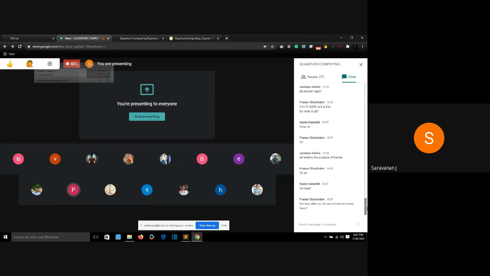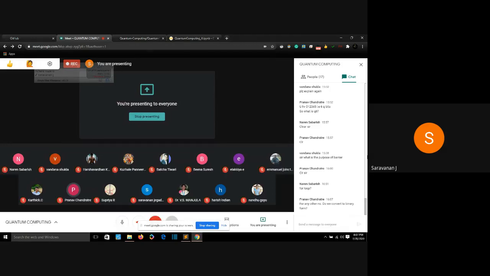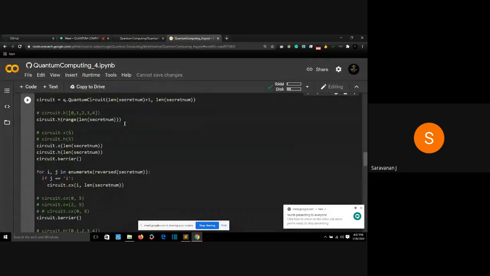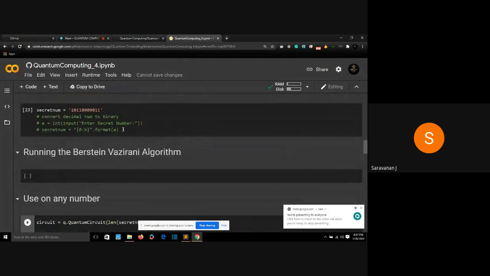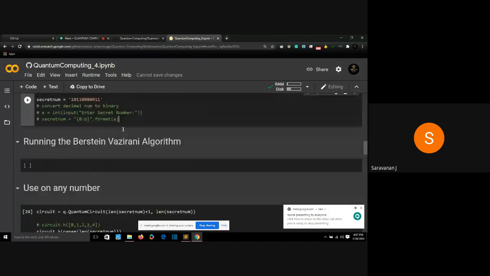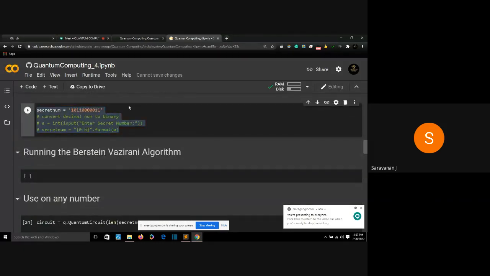For any other number, do we need to convert to binary form? Yeah, that's the next step I'm going to do. What we are going to do now is take a normal decimal number, convert it to a binary number, and then pass it to our algorithm. So I'll do it right now. I'll take a certain number.